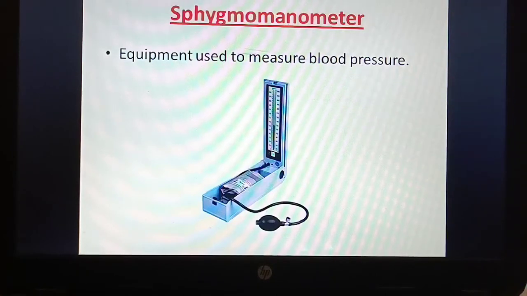Now what happens if the blood pressure is high? The arteries will burst, isn't it? It's because the arteries carry oxygenated blood. So since the blood pressure is high, what happens to these arteries? They start bursting. Arteries will burst because of the high pressure. So the person should have normal blood pressure, that is 120 by 80.